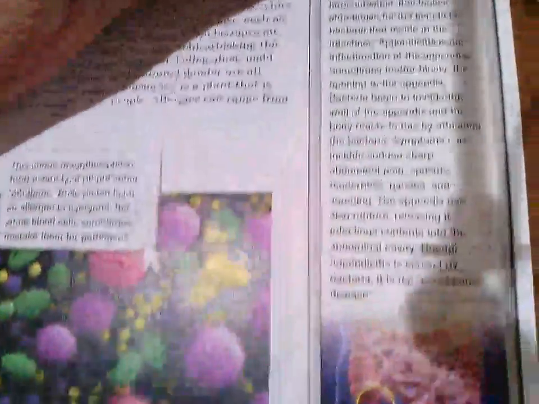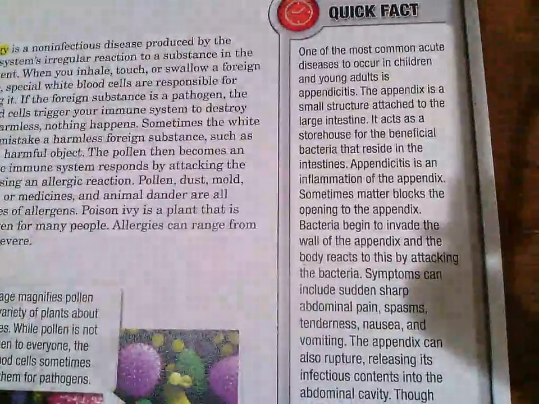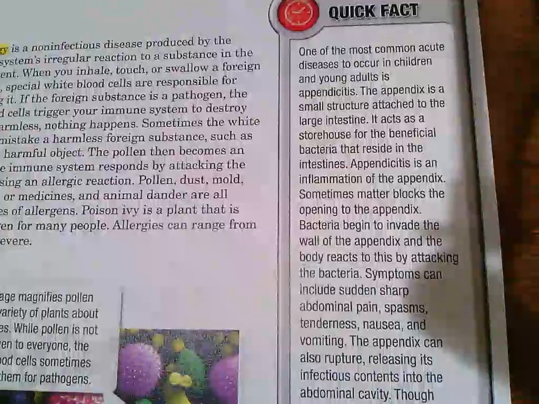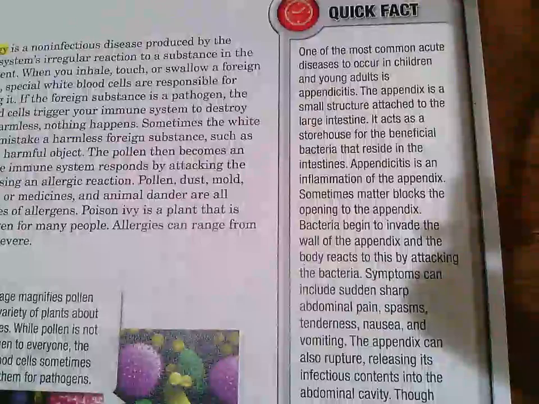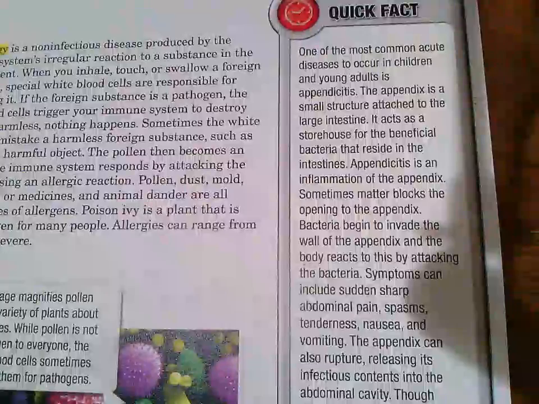All right, last thing. Go back up to this. Quick fact. One of the most common acute diseases to occur in children and young adults is appendicitis. The appendix is a small structure attached to the large intestine. It acts as a storehouse for the beneficial bacteria that reside in the intestines. Appendicitis is an inflammation of the appendix.